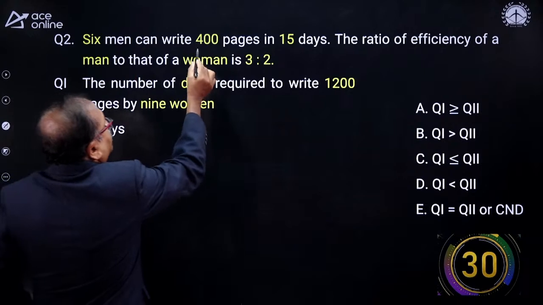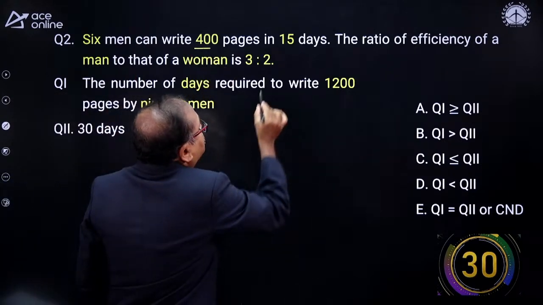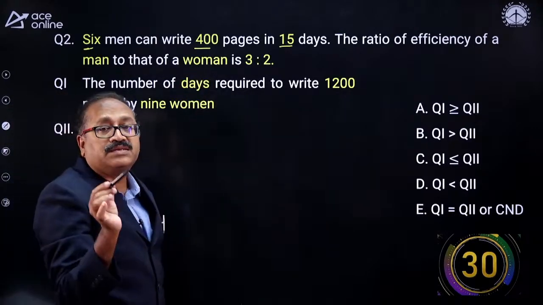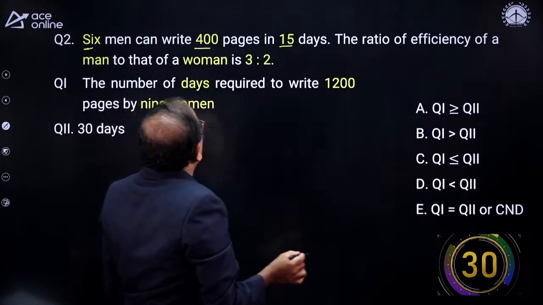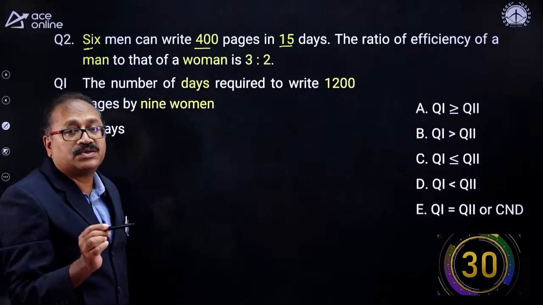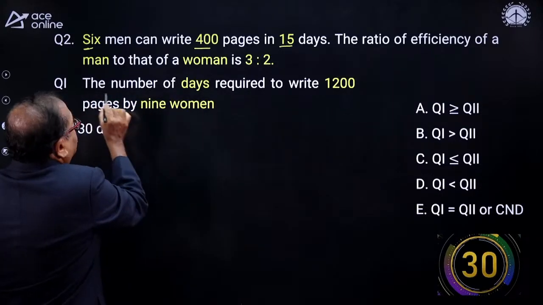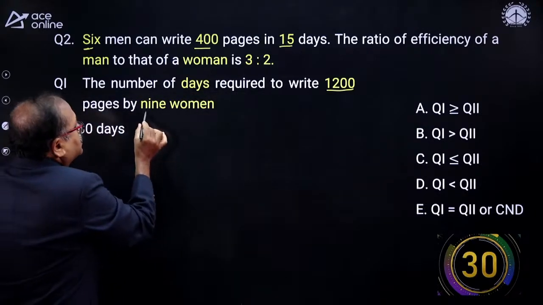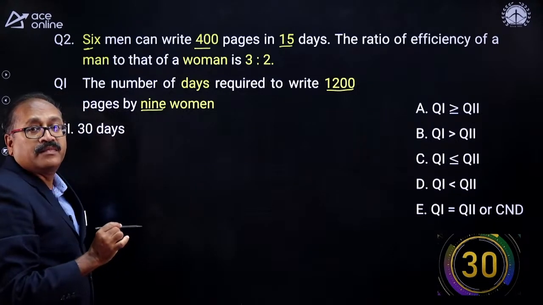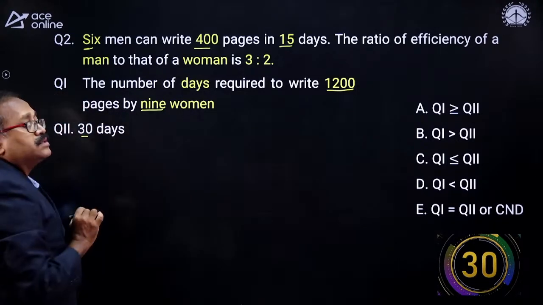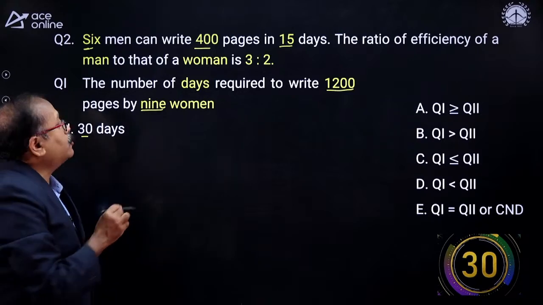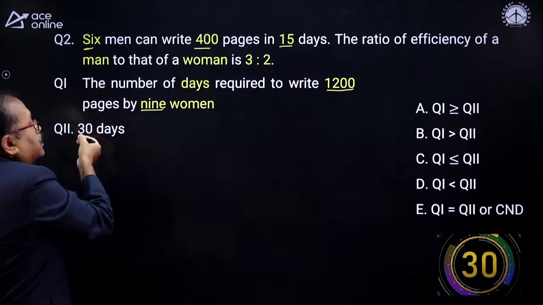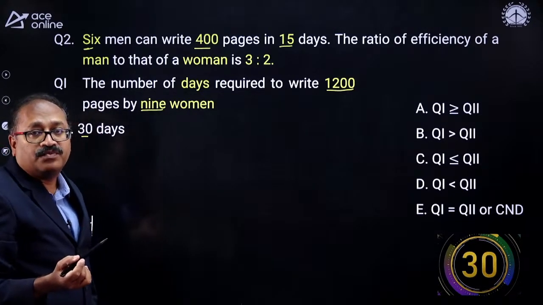6 men write 400 pages in 15 days. The ratio of the efficiency of men to women is 3:2. Quantity 1, the number of days required to write 1200 pages by 9 women. And the other one is 30 days. So you need to find out the number of days taken over here, and then compare the relation between quantity 1 and quantity 2.